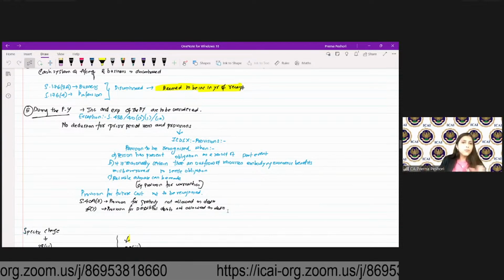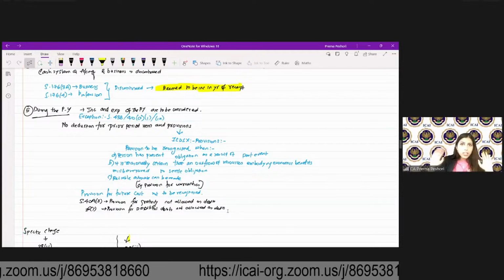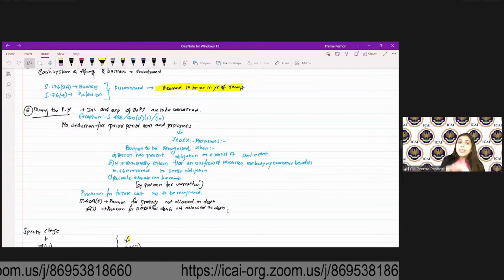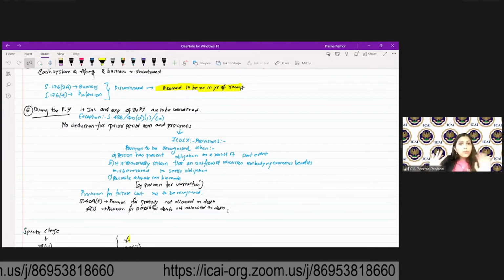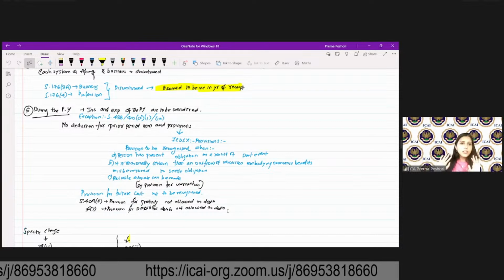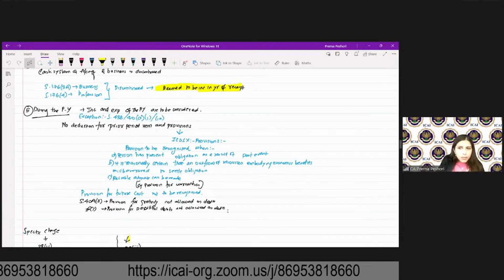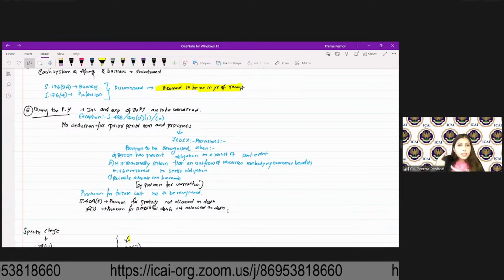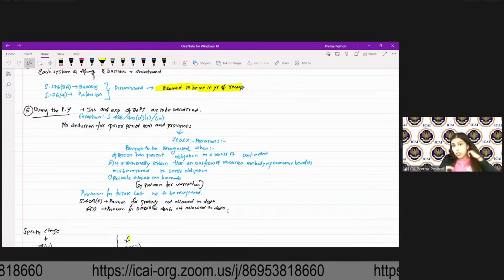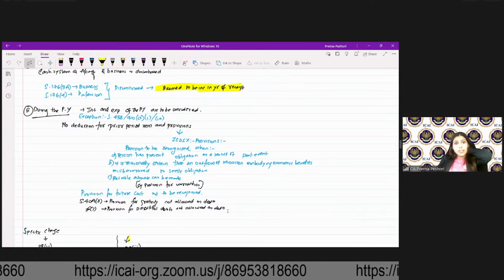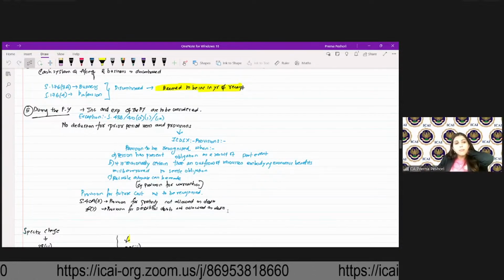Otherwise, provision for future costs cannot be recognized. For example, provision for gratuity is not allowed as deduction. Provision for doubtful debts is not allowed as deduction. So when you have a present obligation as a result of past event, it is reasonably certain that there will be an outflow of resources and reliable estimate can be made.